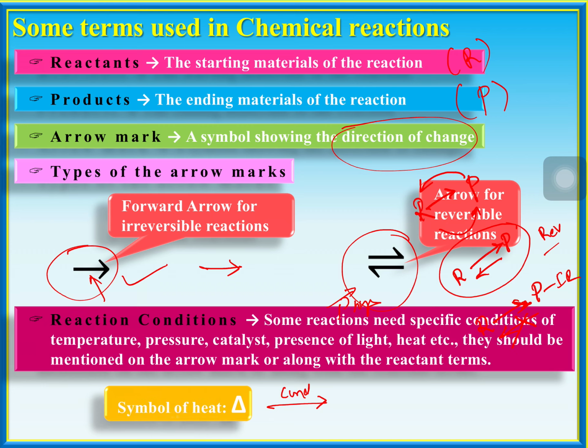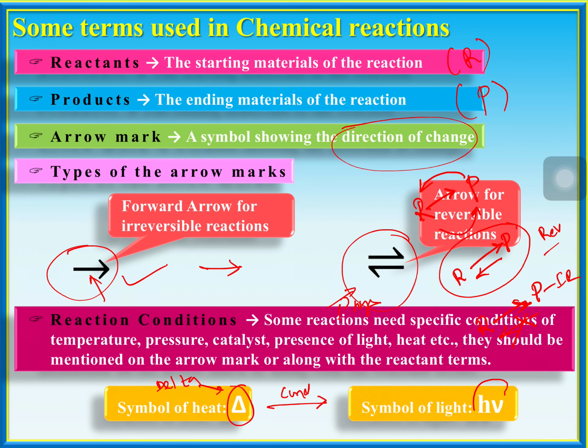When you are supplying heat, the symbol is delta. When you are supplying light, the symbol is h nu. Nu means frequency. So like that, we state the set of conditions for a particular reaction to happen. Such conditions should be represented on the arrow marks.